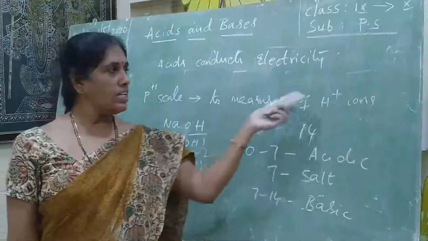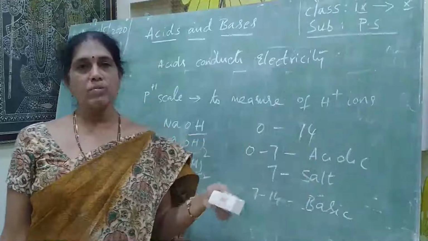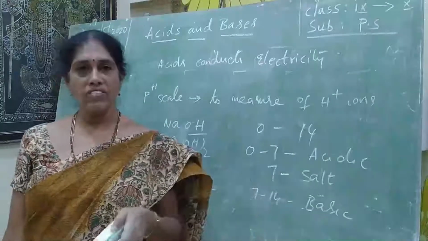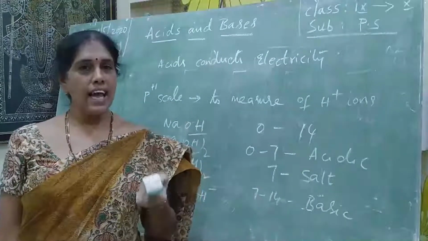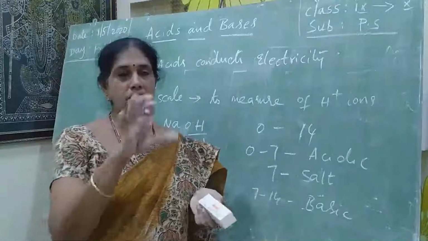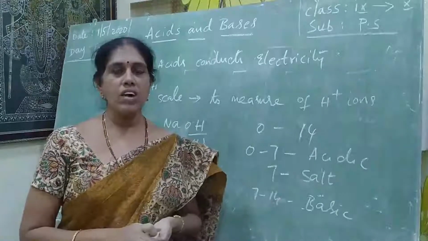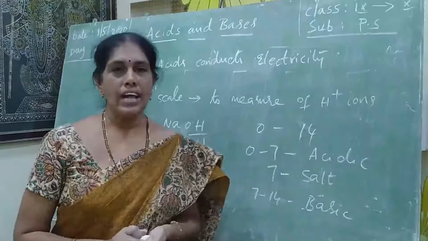By the amount of H plus ions released by acids, we classify them into strong acid and weak acid. Acetic acid is an acid, but it is a very weak acid. Why? Because its H plus ions are very weak.